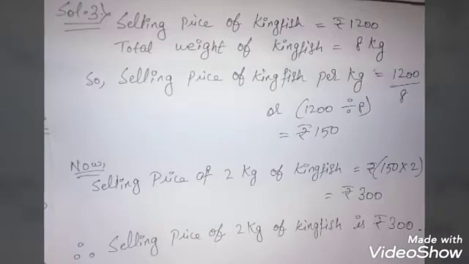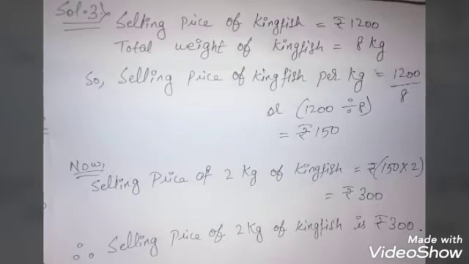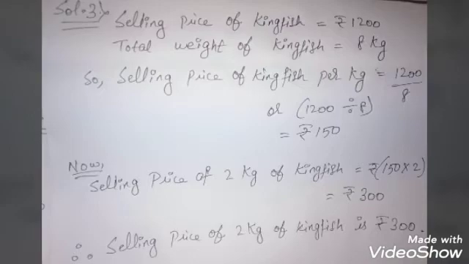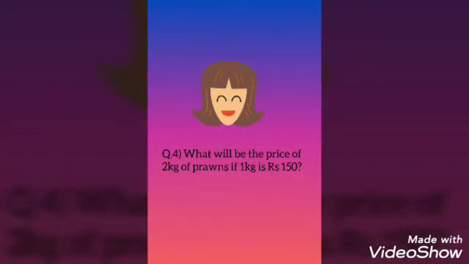This is the price for 1 kg of kingfish. Now the selling price of 2 kg of kingfish will be 150 into 2, that is 300 rupees. Therefore selling price of 2 kg of kingfish is how much? 300 rupees. So first we will use the unitary method, divide, then we will multiply. Now come to question number 4.